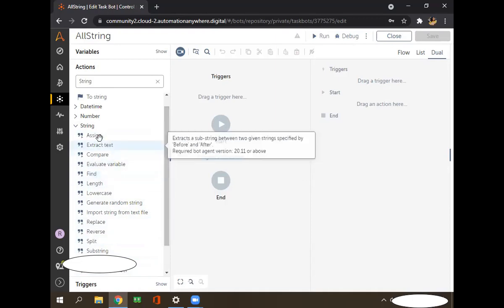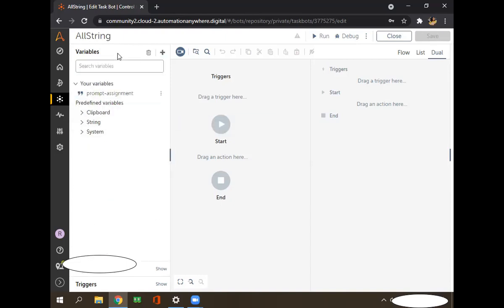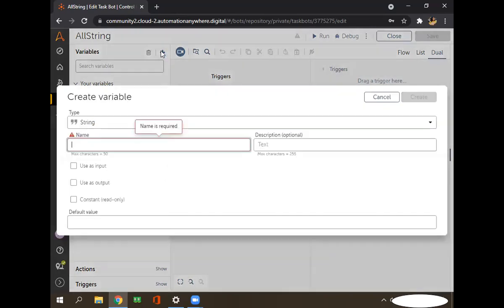As I told you, this is a string, so we need one string variable. How are we going to create those variables? I will tell you. If you can see here, there's a variable section. In the variable section, you can create your own variable. As we are going to explain the string type, we need a string type variable. How are you going to create this string type variable? For that, you have to click on this plus symbol. You can see it is asking to create a variable. So click on this plus symbol, and then you have to choose the type.